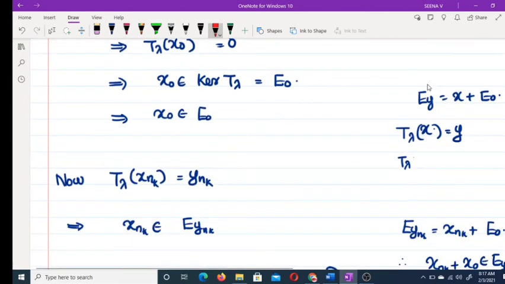Okay. But we know that E_y you can write as some x plus E_0. Here x_0 belongs to E_0, and T_λ x_nk equal to y_nk.